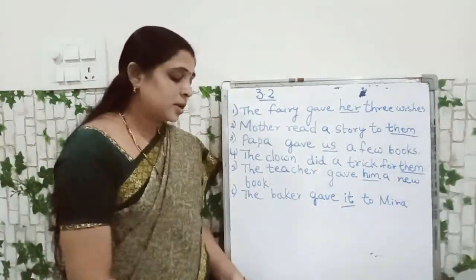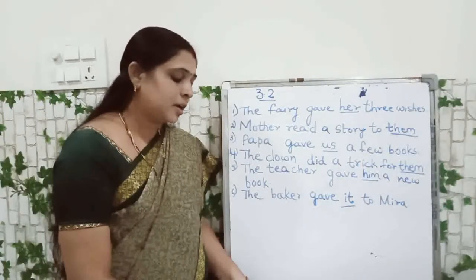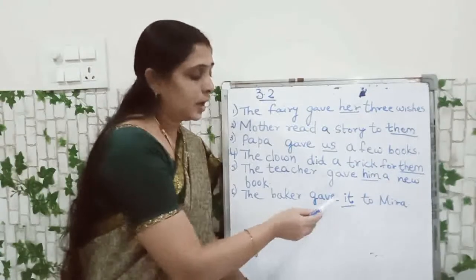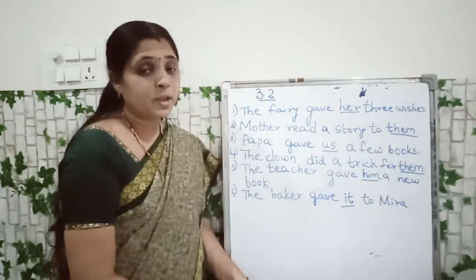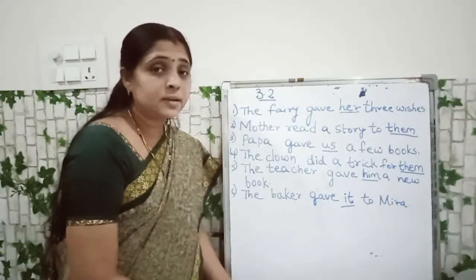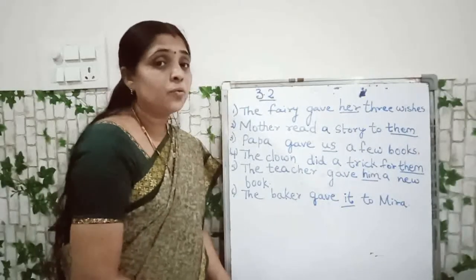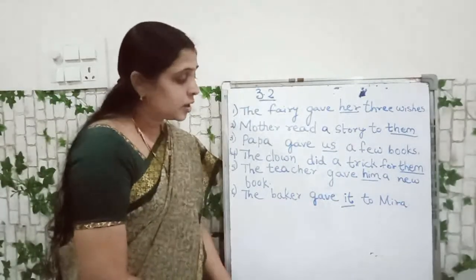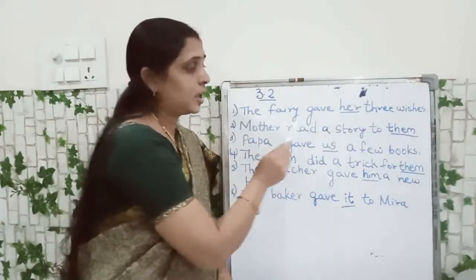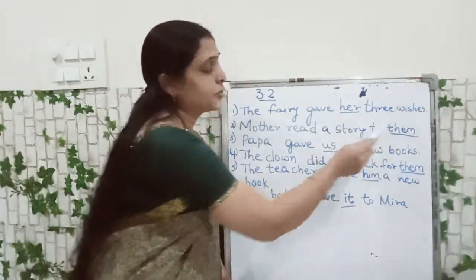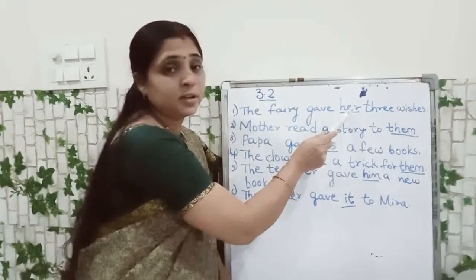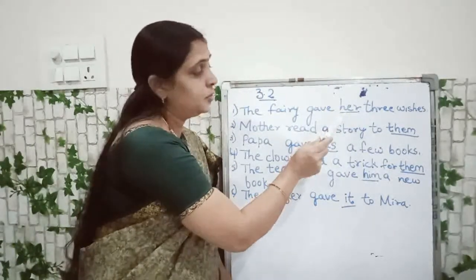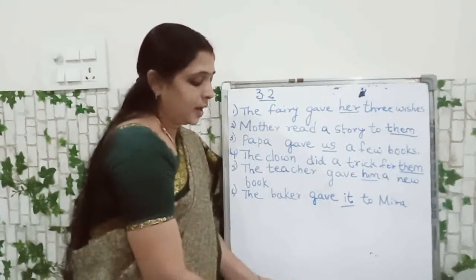Next one. The baker gave the cake to Meera. The baker gave it to Meera. Instead of writing the cake, that is a thing, so we have written here the pronoun it. Okay, children? So, the fairy gave her 3 wishes. We have changed Meera into her. Next one.